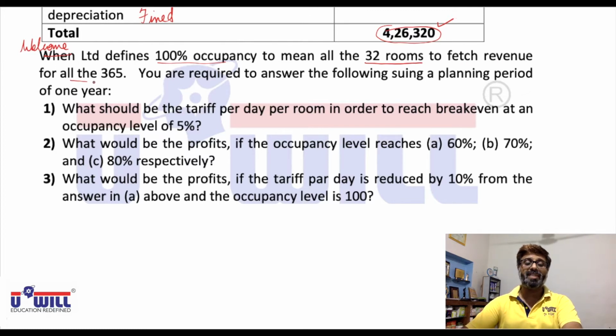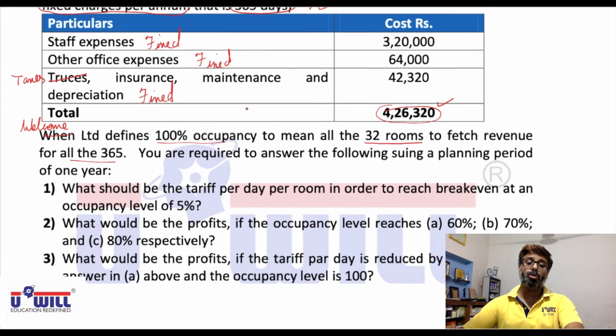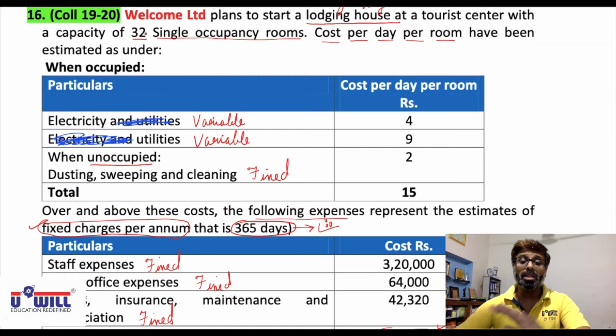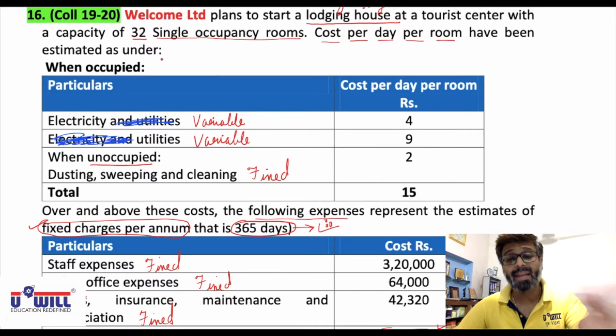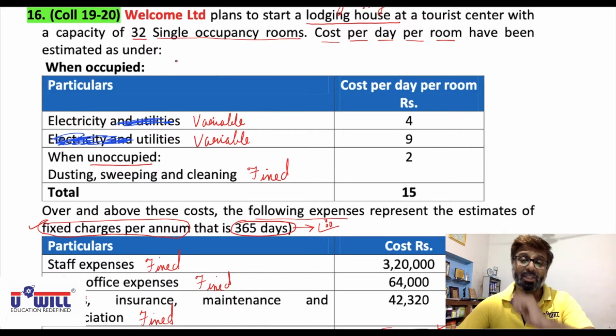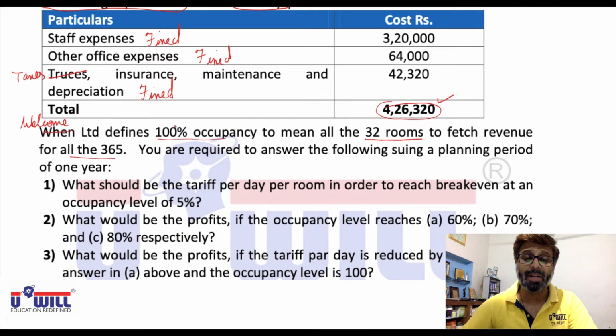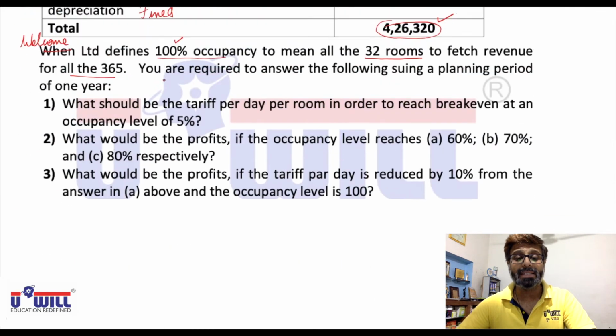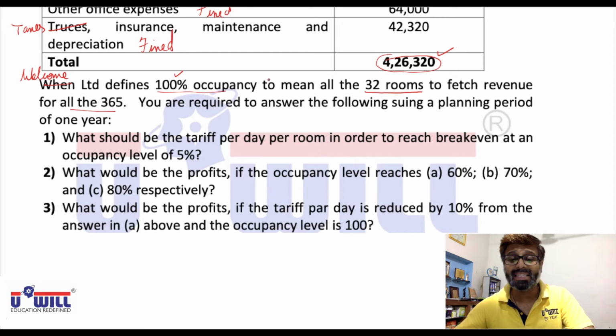Now, Welcome Limited, make it Welcome Limited, defines 100% occupancy to mean all the 32 rooms to fetch revenue for all 365 days. Quite obviously, 100% occupancy means that only. All 32 rooms are occupied every day, all 365 days. I repeat, none of them go vacant, then only we can say it's 100% occupancy, whether this sentence is given or not. The meaning of 100% occupancy will remain same.